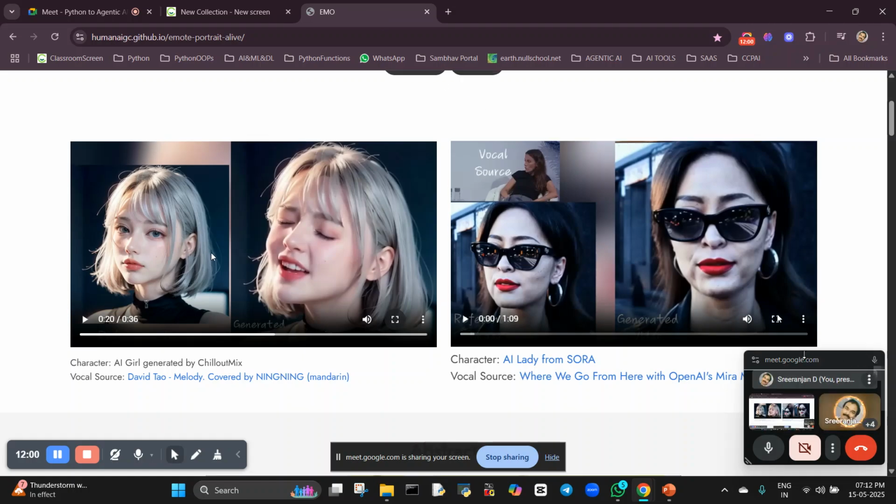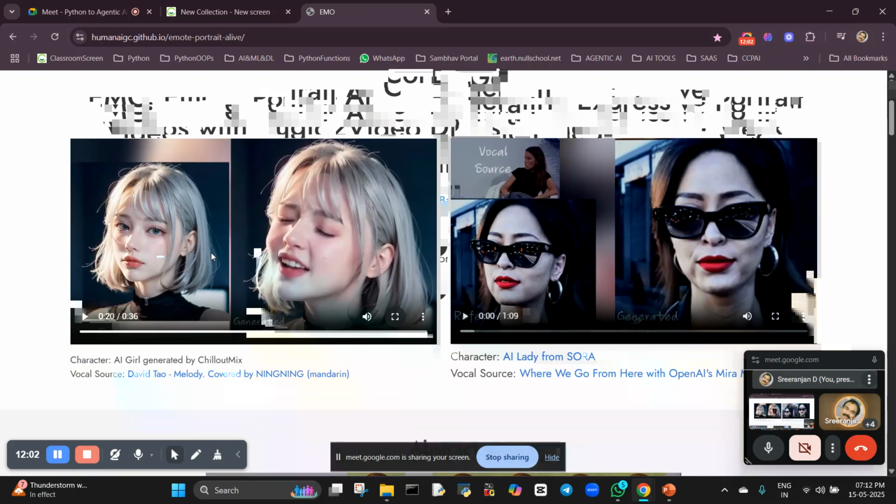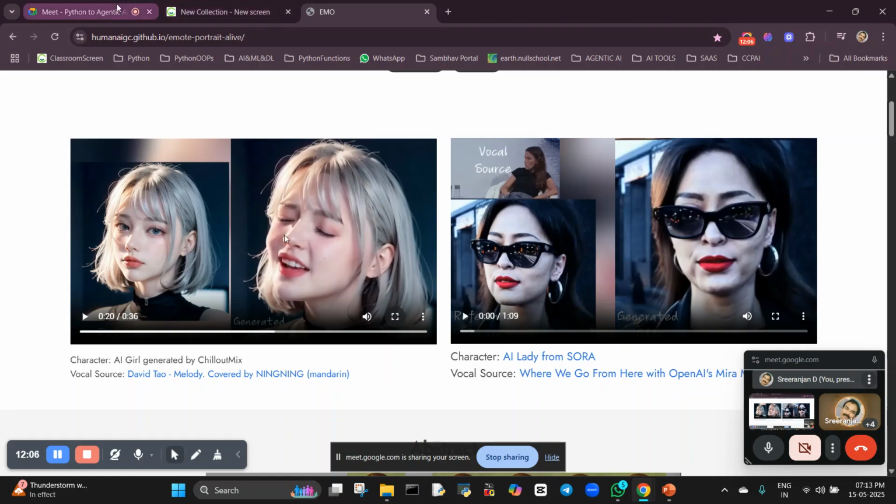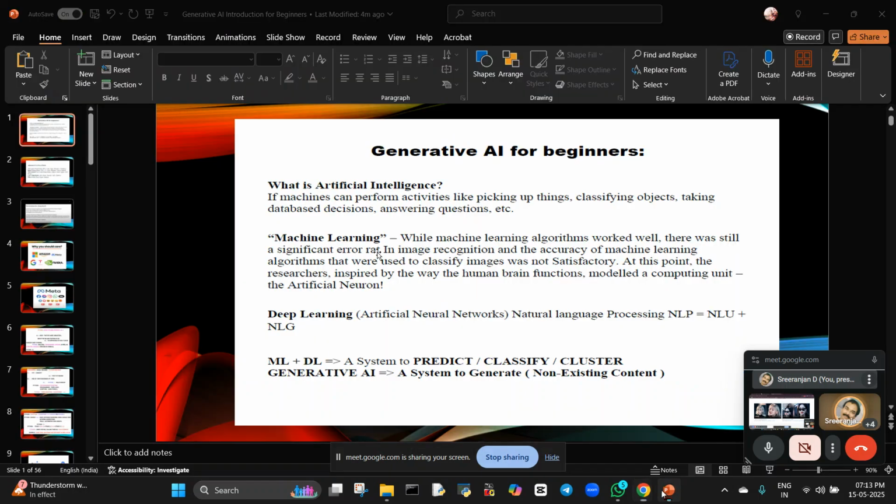Right. So here in this case, I'm giving one picture. This is the generative AI definition we are going to see. So I will show you that, and what we discussed until now. What is artificial intelligence? Artificial intelligence is when machines can perform activities like picking up things, classifying objects, taking data-based decisions, answering questions. All these things come under artificial intelligence.